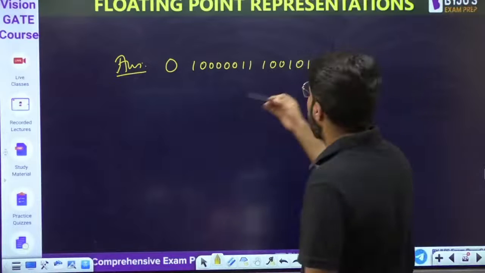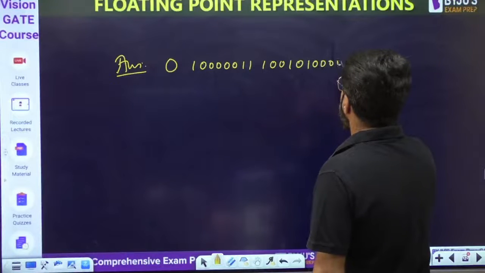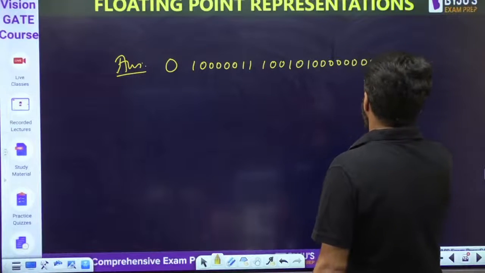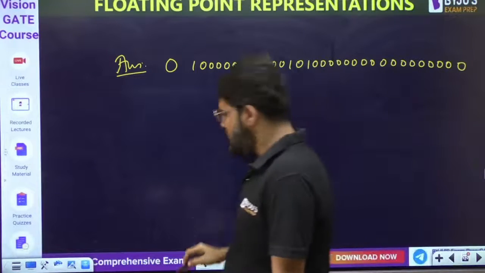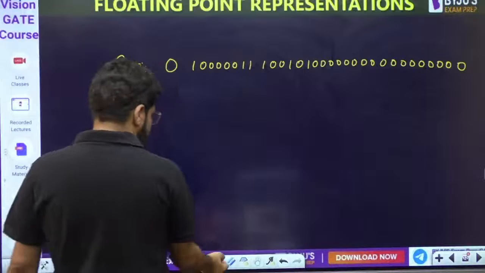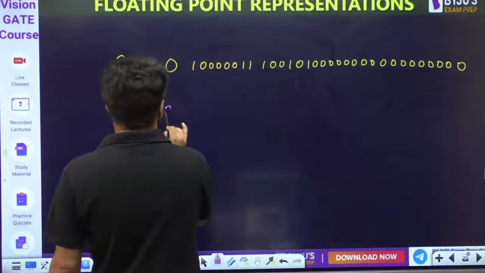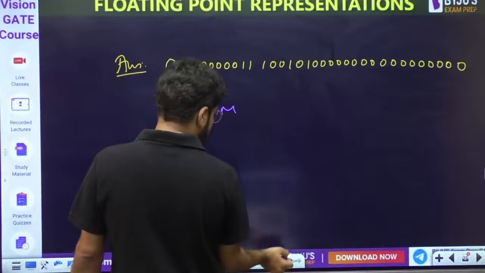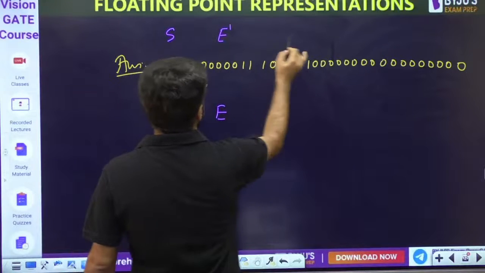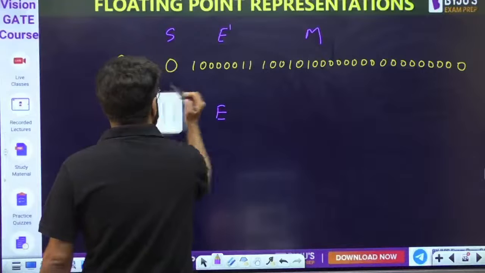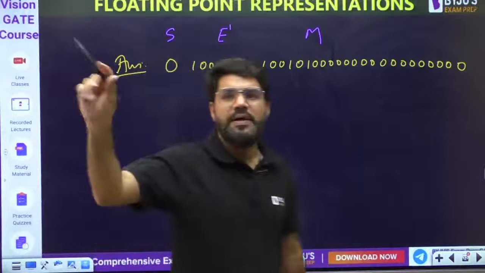Mantissa is 23 bits, so 6 bits used and 17 zeros. This is the answer, the 32-bit answer: sign, E dash, mantissa.